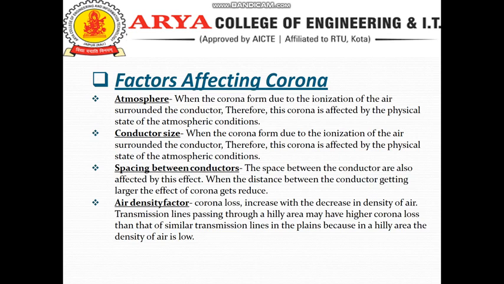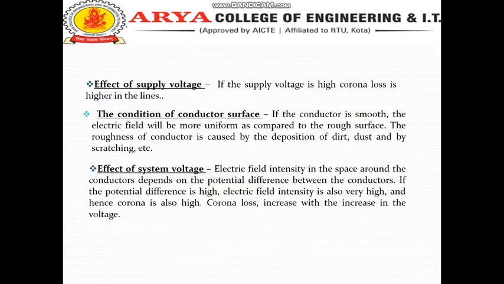Air density factor. The Corona loss is inversely proportional to air density. The Corona loss is increased with the decrease in density of the air. A transmission line passing through a hilly area may have higher Corona loss than that of a similar transmission line in the plain, because in hilly areas the density of the air is very low. Effect of supply: if the supply voltage is high, Corona loss is higher in the transmission line.